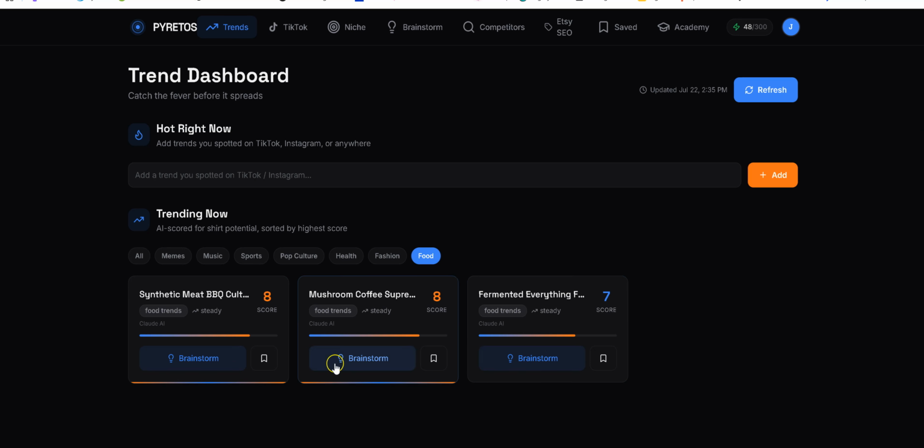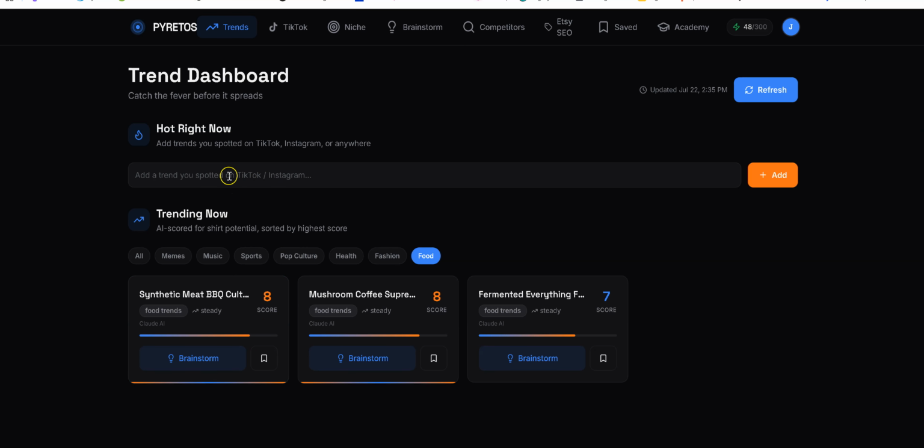It'll go ahead and get rid of everything else and just filter it down to the results of trending ideas about food, which gives us synthetic meat barbecue cult, mushroom coffee supreme, fermented everything foods. Synthetic meat barbecue cult sounds pretty funny. If I was doing a food thing, I would probably brainstorm that one. You'll have the ability to bookmark trends just by clicking the bookmark button, so you can save trends for later. Say if you see several that you like on the search and you want to save some for later, that's what that function will be for.